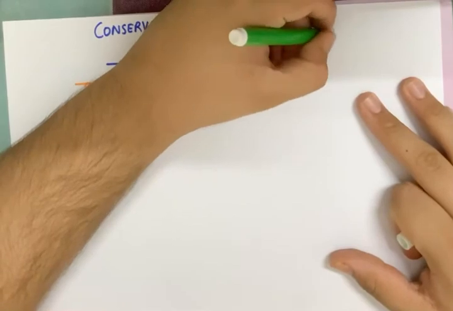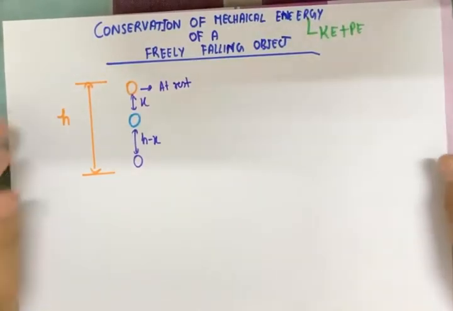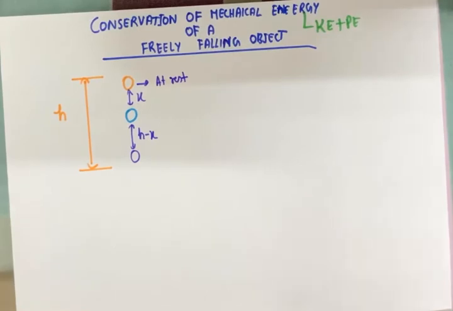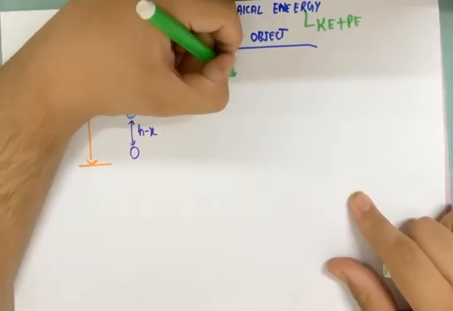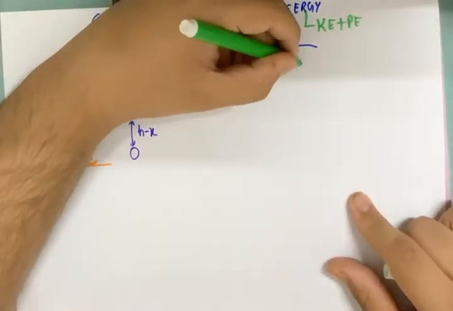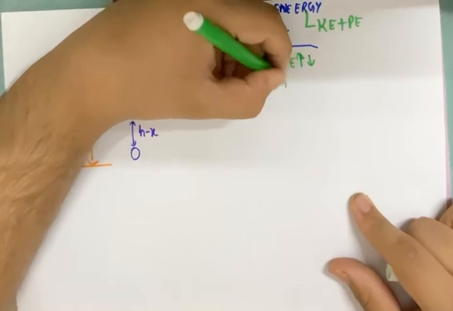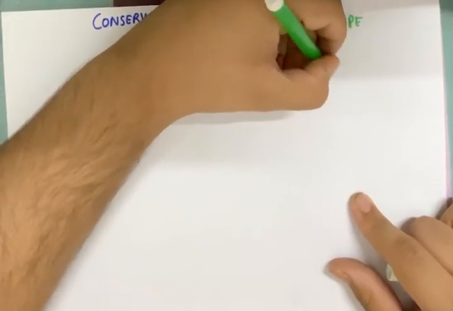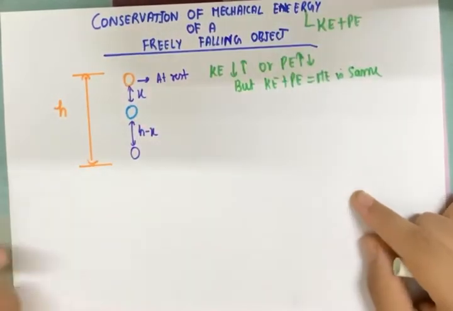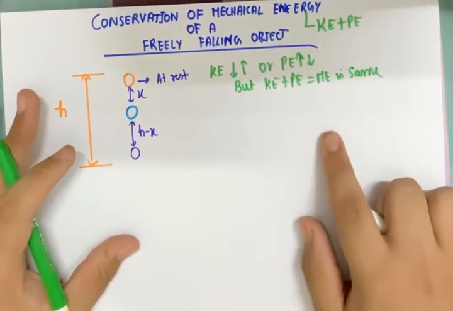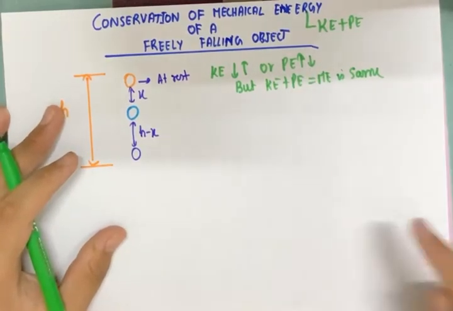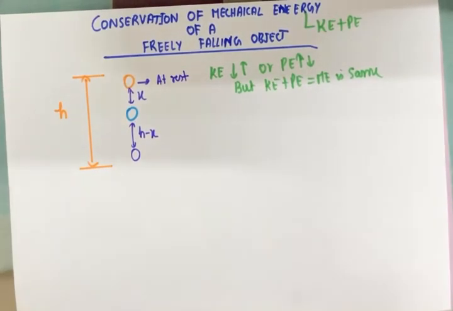Mechanical energy is kinetic energy plus potential energy. The sum of kinetic and potential energy is mechanical energy. And conservation means that though kinetic and potential energy can change individually, the sum will be the same. The KE can increase or decrease, or potential energy can increase or decrease, but the sum of kinetic energy plus potential energy, which is equal to mechanical energy, is the same. So if kinetic energy increases, potential will decrease by the same amount so that the sum is the same. If potential increases, kinetic will decrease by the same amount so that the sum is the same.